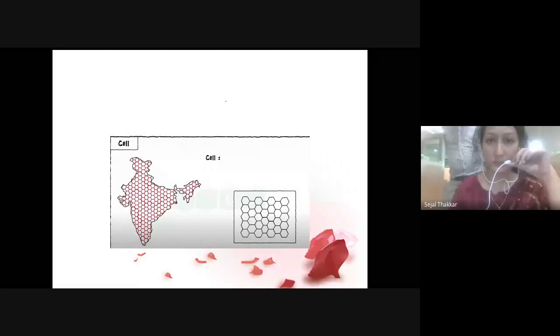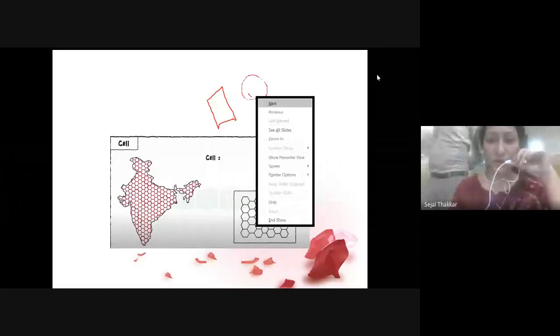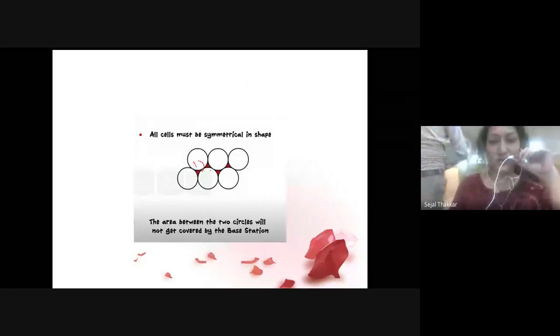Okay, there is one question in our mind. We have shapes like square, we have shapes like circle, then why are we using this hexagonal shape? Because the problem is, if I use a circular shape, in that case there is a gap. You can see here there is a gap between these circles.